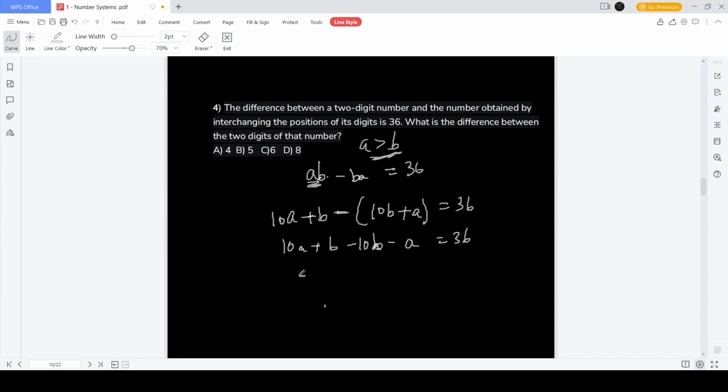So we get 9a minus 9b is equal to 36. So I can take 9 common. a minus b times 9 is equal to 36. Hence a minus b is equal to 4. This is the answer. This was a medium question. You need to know how to expand a two-digit number basically.